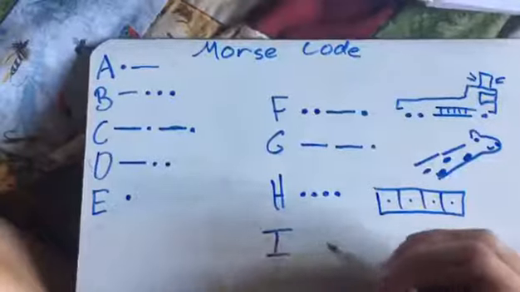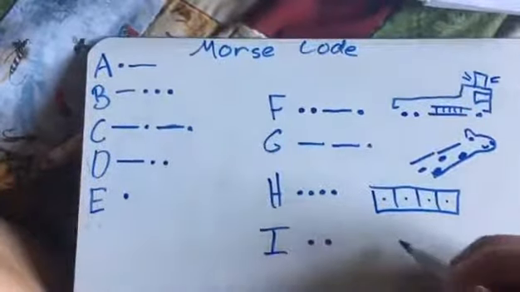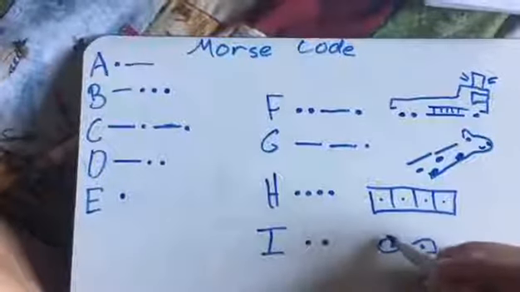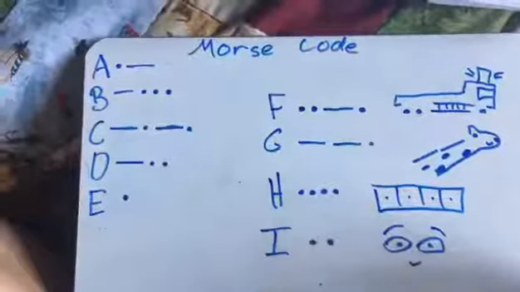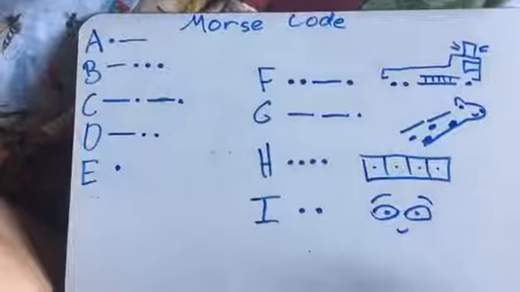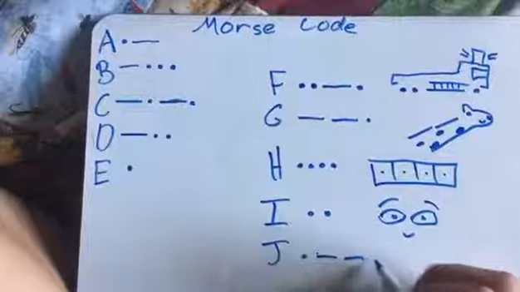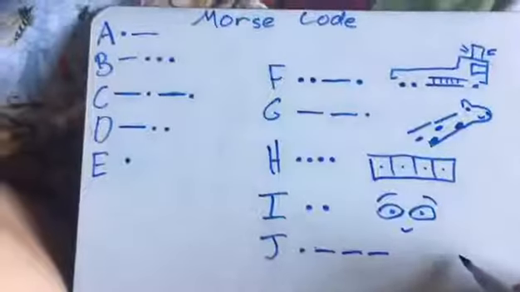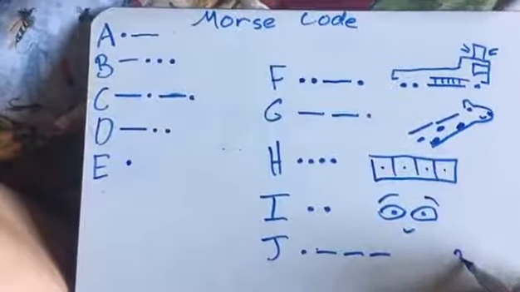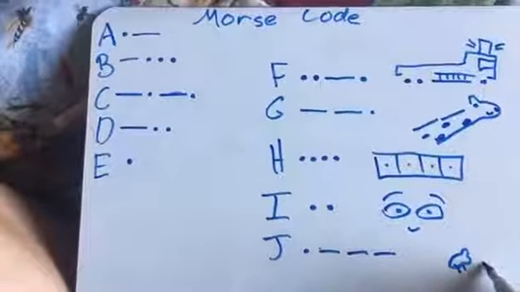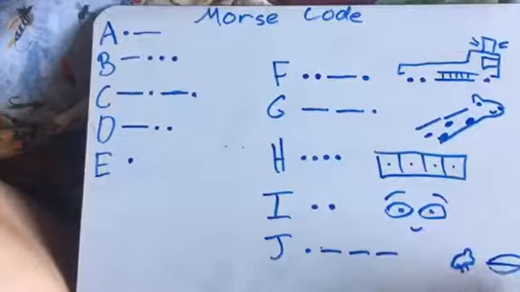Next one is I, which is 2 dots, like how you have 2 eyes. Next is J, which is 1 dot and 3 lines. And this one almost looks like there's a little frog jumping on 3 lily pads.